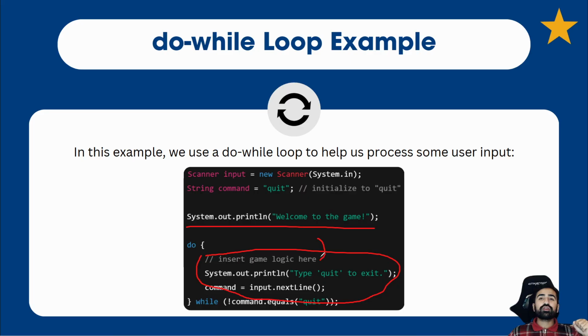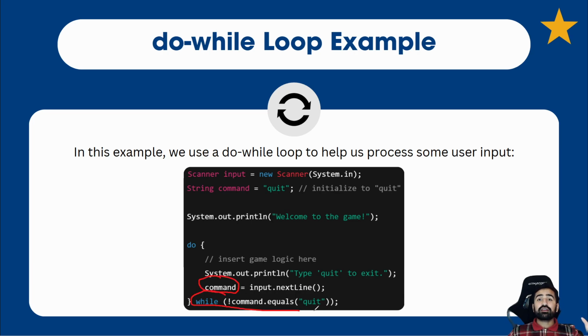Of course, if it was a real game, we're going to have way more logic in here. You could pretend there's some more complicated game logic there. But once you play the game, you're going to ask the user, do you want to quit? And then you're going to use next line to collect their keyboard input, and of course, command to store the value.